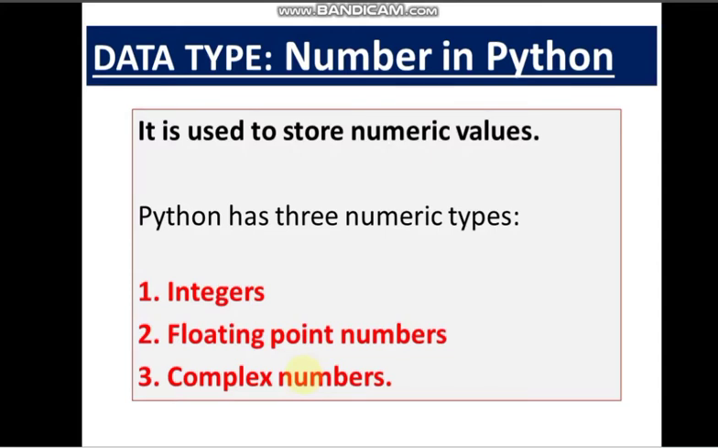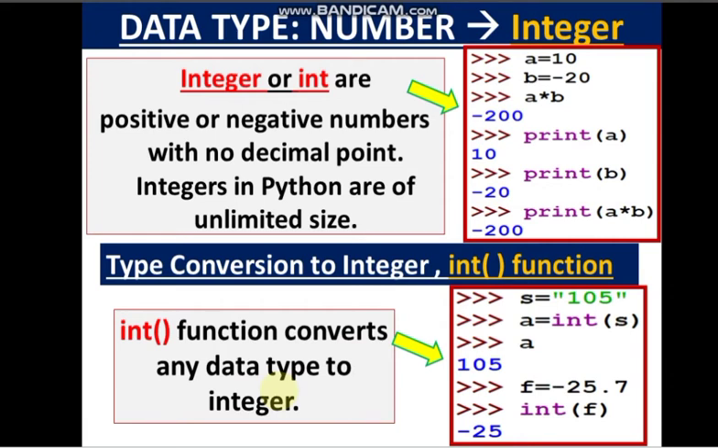Now let us start with the data type number in Python. As you know, numbers store numeric values, and they are of three types: integers, floating point numbers and complex numbers. So what are integers? Integers, or int, are positive or negative numbers. As you have already learnt in mathematics in your secondary classes, integers comprise all the positive as well as the negative numbers, with no decimal point. So integers in Python are of unlimited size. That means there won't be any fractional or decimal part.